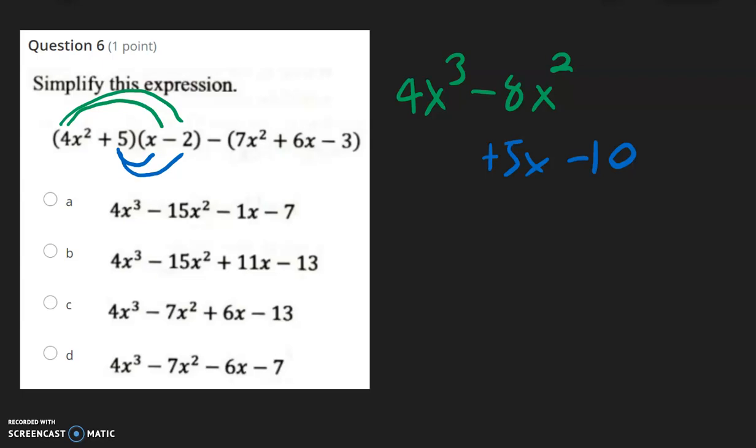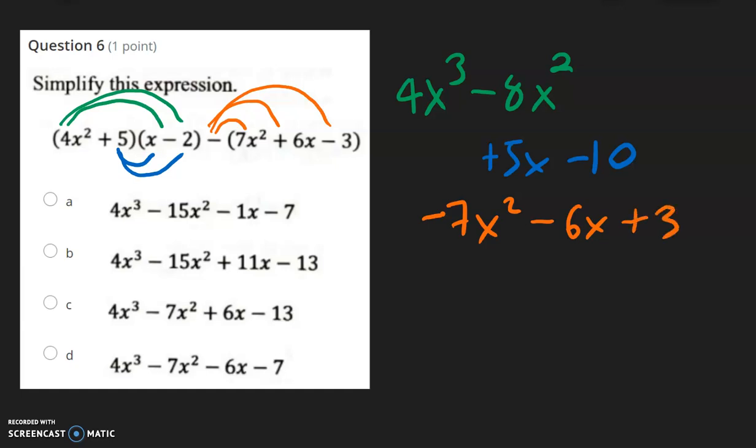And finally, we need to distribute this negative sign. So be careful, this is just a negative. That's it. It's not connected to the 2 or the 7. So negative times a positive 7 is a negative 7x squared. Negative times positive is a negative 6x. And negative times a negative is a positive. And copy down the 3.